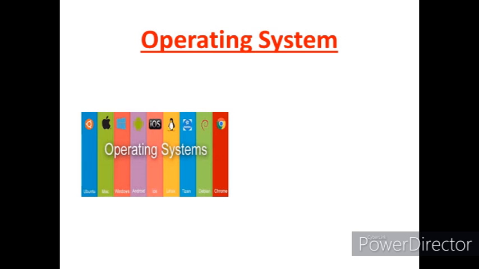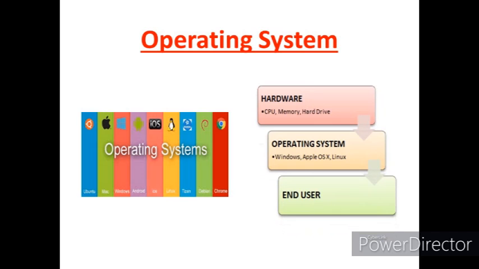Today in this video I will explain to you about the operating system. Every PC or laptop requires an operating system to come into working position. Its main function is to control hardware devices and the instructions from the user to do a specific task.